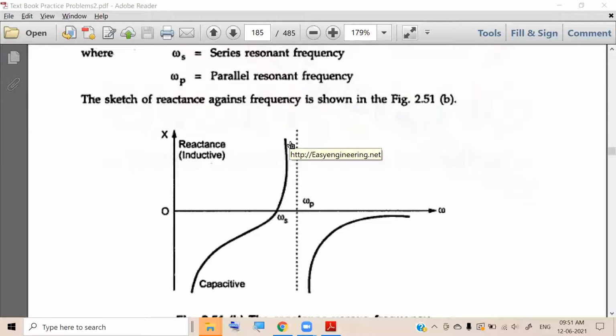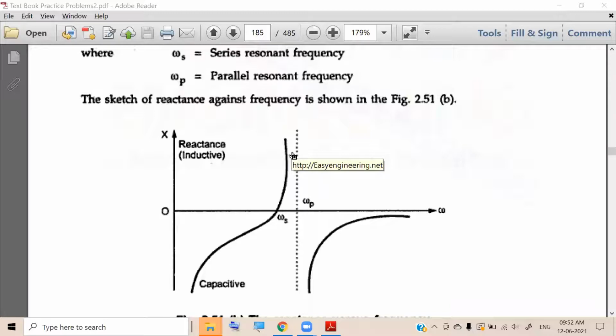Please answer. Inductor. Very good, inductor. If we operate the crystal here, it will act as an inductor. Very, very important point.